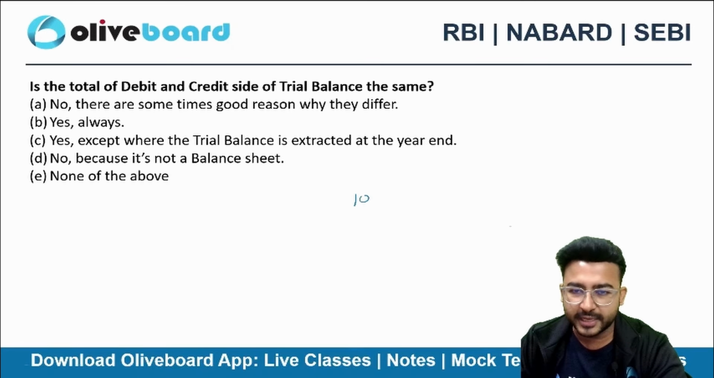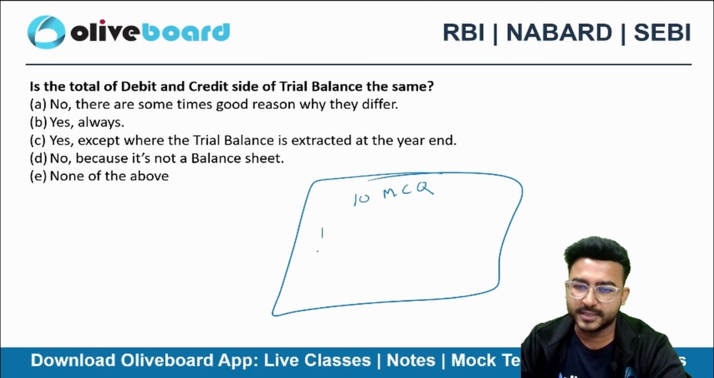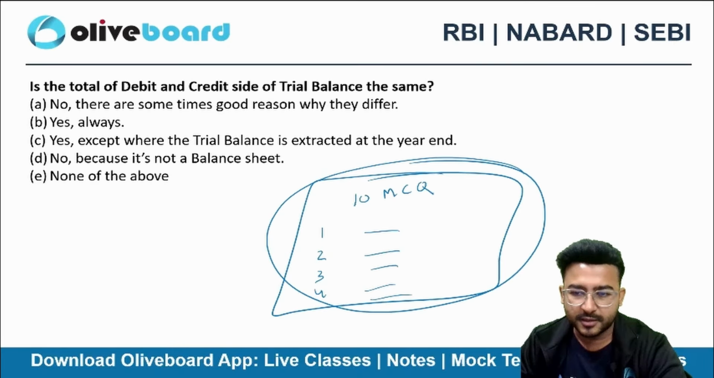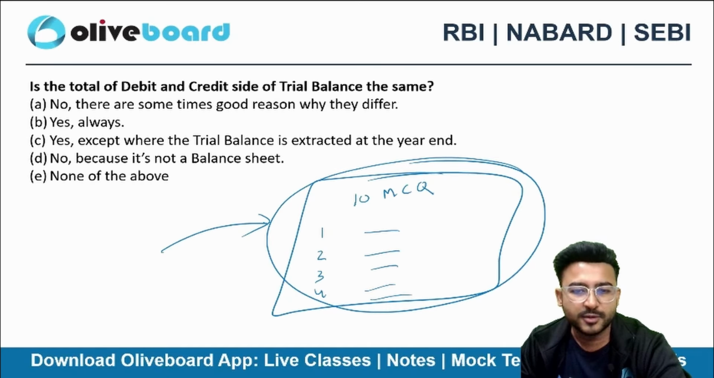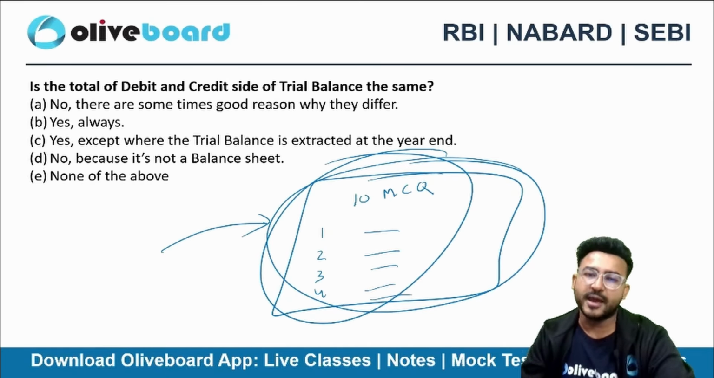आप लोगों को एक 10 MCQ का क्वेश्चन पेपर दिया मैंने. ठीक है, 10 क्वेश्चंस हैं उसके अंदर. तो आपने कंप्लीट कर लिया. Now tell me whether I should check this or not. Obviously I need to check this. Why? To ensure accuracy. That's why we are preparing the trial balance.